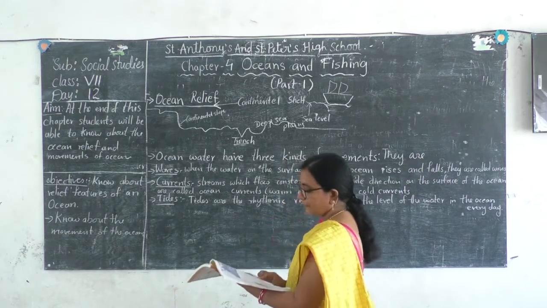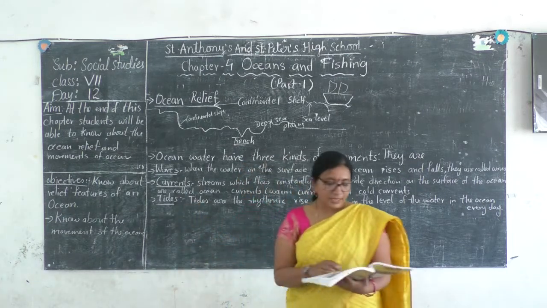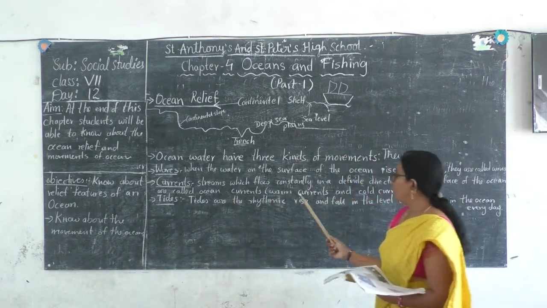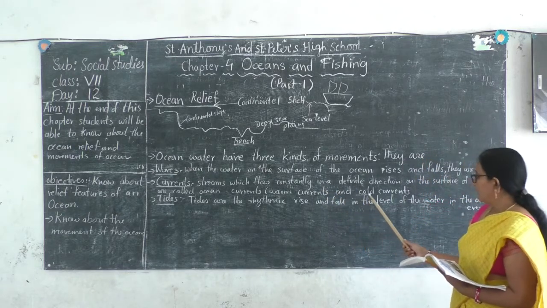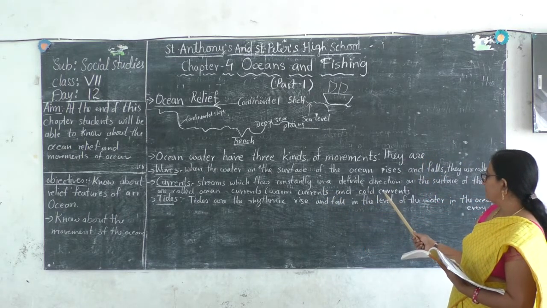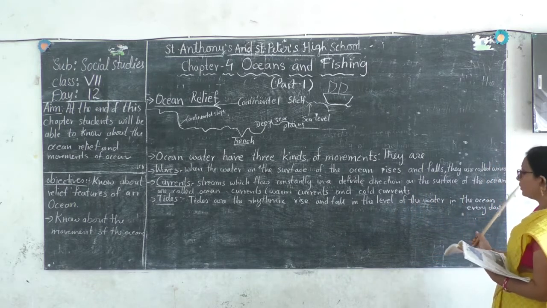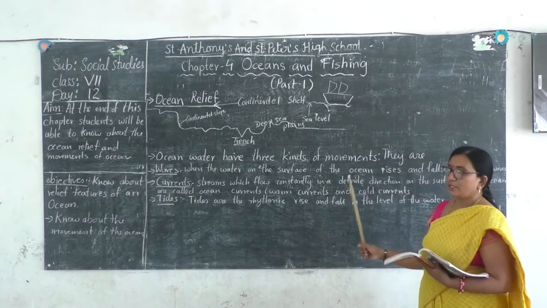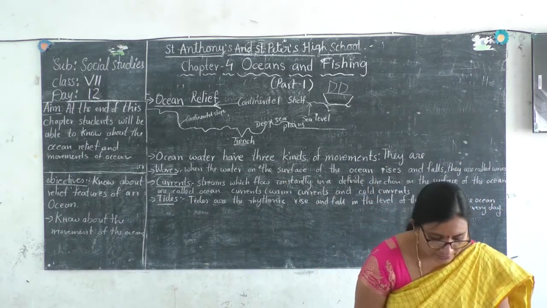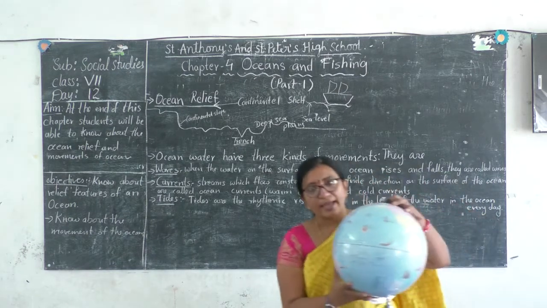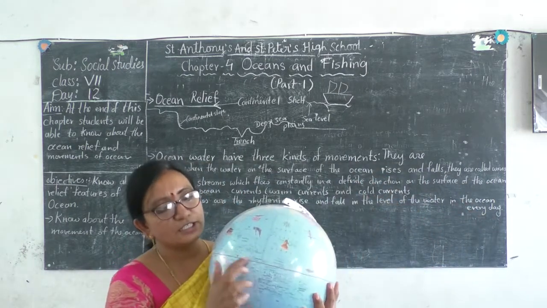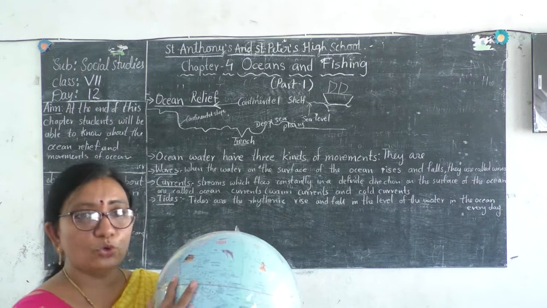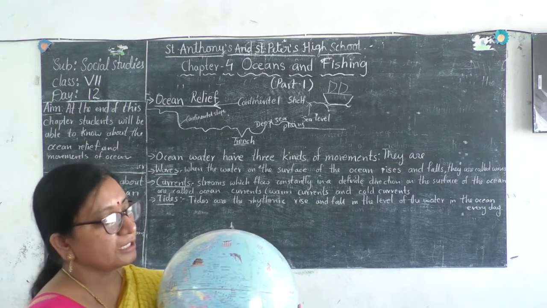Okay, here we can see currents. What are currents? Currents are the streams which flow constantly in a definite direction on the surface of the ocean and are called ocean currents. I will show you this on the globe. As we know, near the equator it is very hot and the ocean water gets heated. There are two types of water currents present in the ocean.